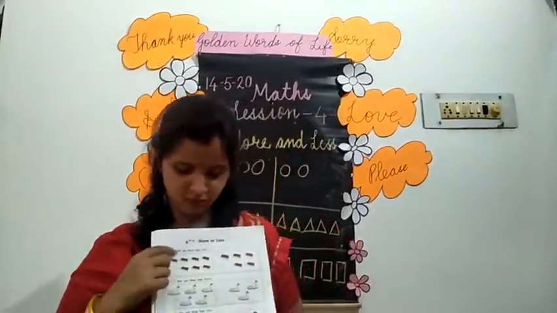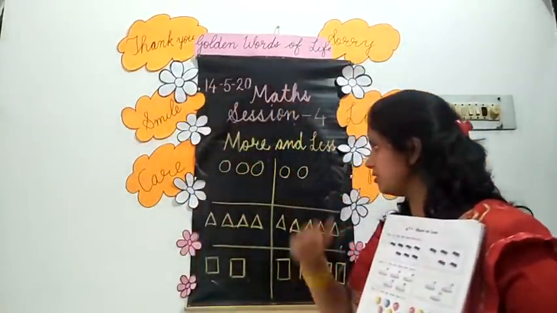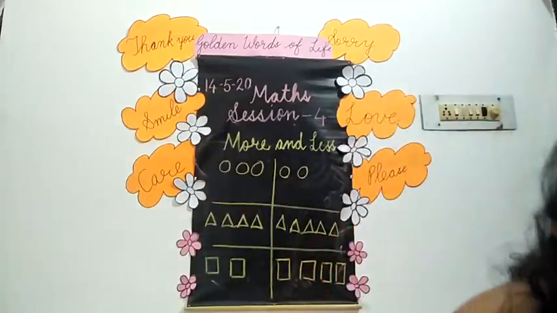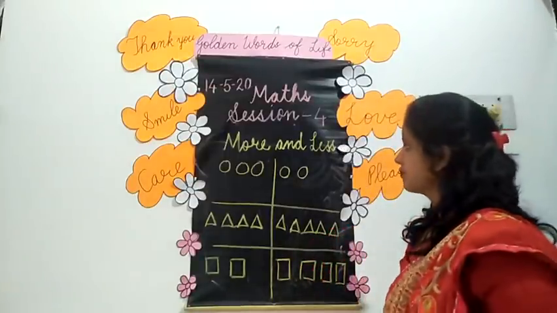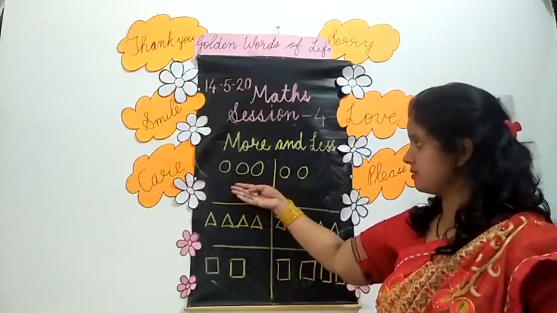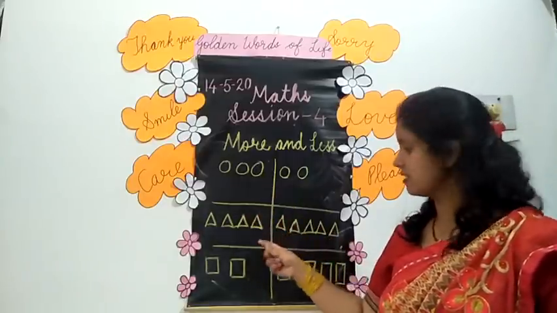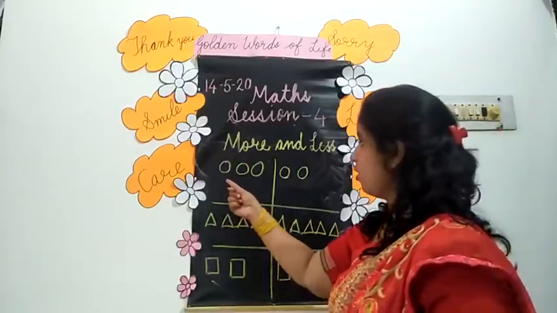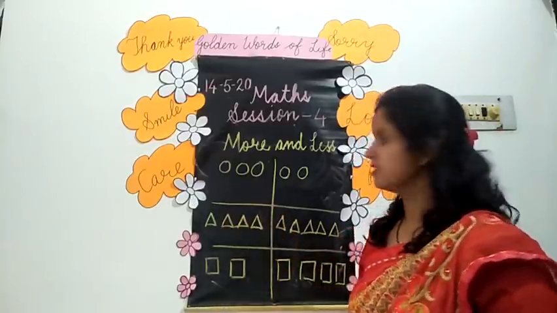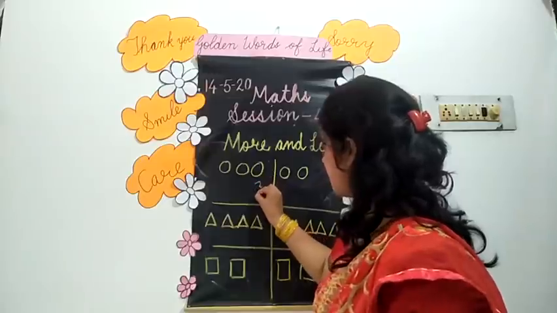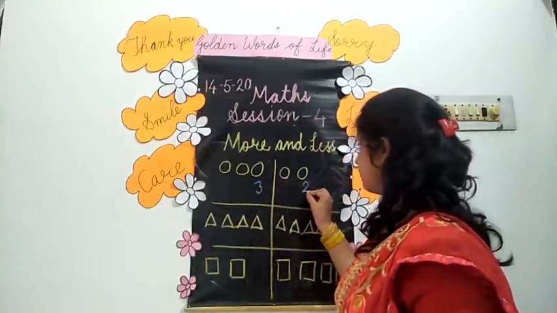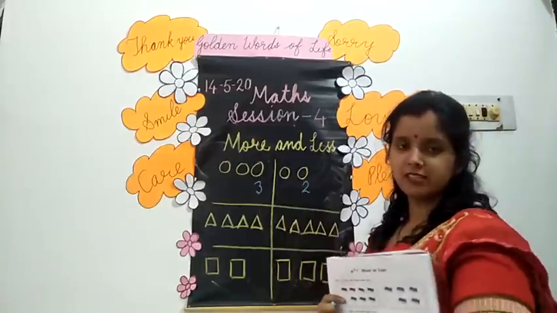Children, this is your next exercise, more and less. See what I have drawn on the blackboard. More and less. How will we learn about this? See, I have drawn some circles, some triangles, and some rectangles. Tell me, how many circles are here? 3. And how many circles are here? 2. Then which number is bigger?